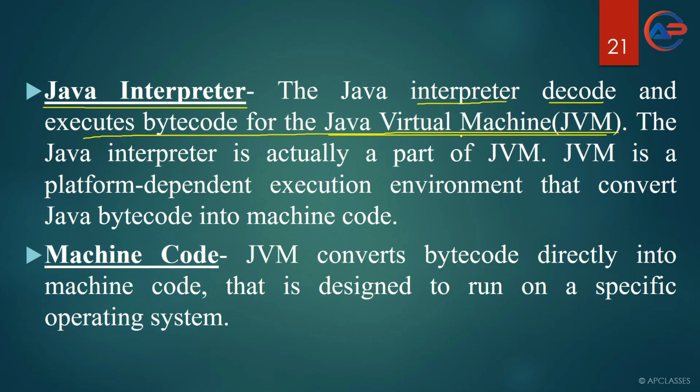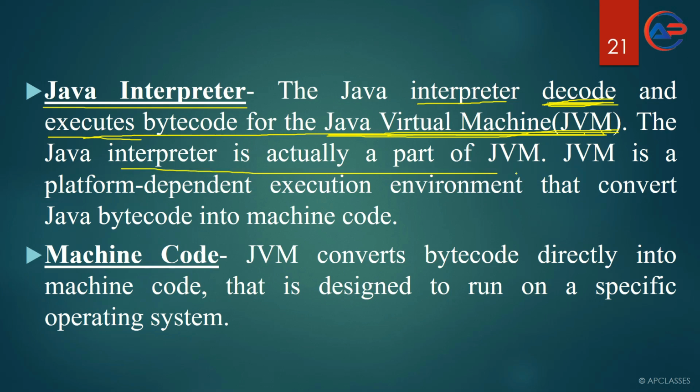So what is the work of the interpreter? Java virtual machine will not interact directly with the bytecode. First, the bytecode will come to the interpreter, and the interpreter will decode this bytecode so that it can be understood by JVM. It will decode and execute the bytecode for whom? It will decode and execute the bytecode for the Java virtual machine.